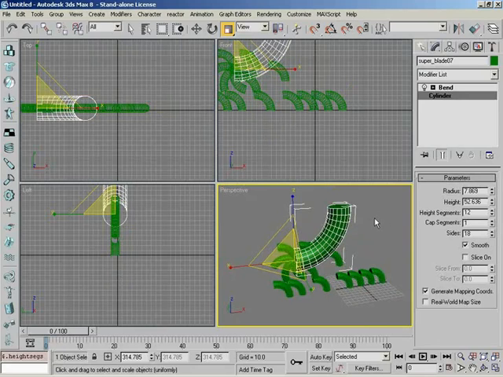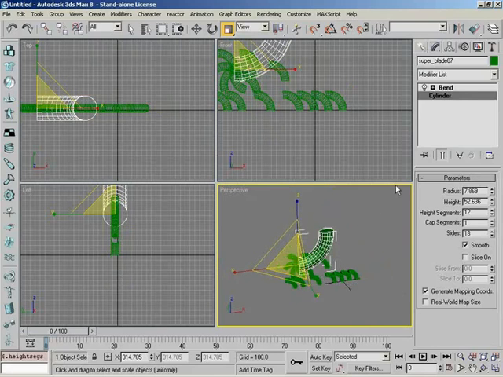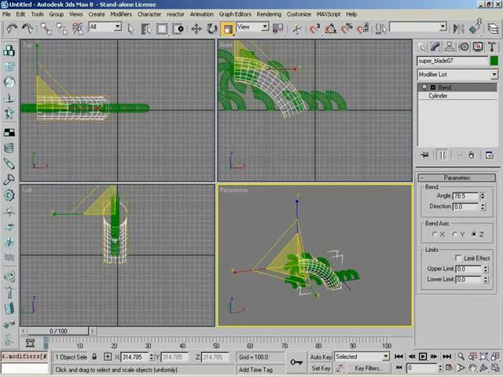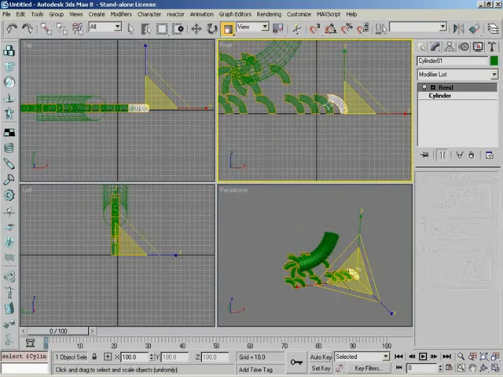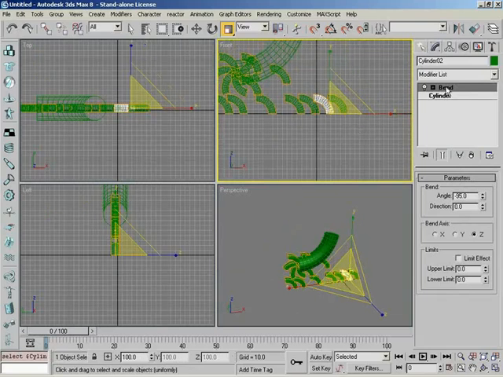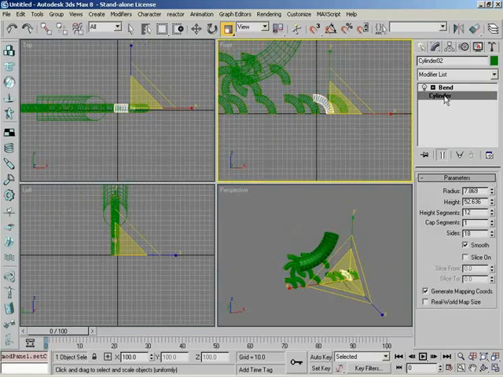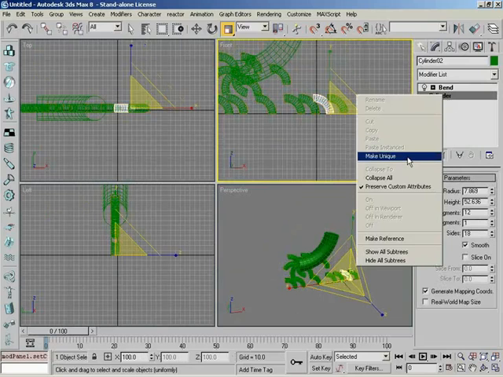Well, there's a couple ways you could do it. First thing you could do is hit this little icon right here. This is the Make Unique icon. Okay. So I'll go ahead and hit that. Notice that the objects in the modifier stack have unboldened themselves. That's correct. And they now stand alone. Yep. That's right. They've broken that connection. And then the other way to do it is go back to one of the instance objects, and then right-click on the object itself here in the stack and say Make Unique.